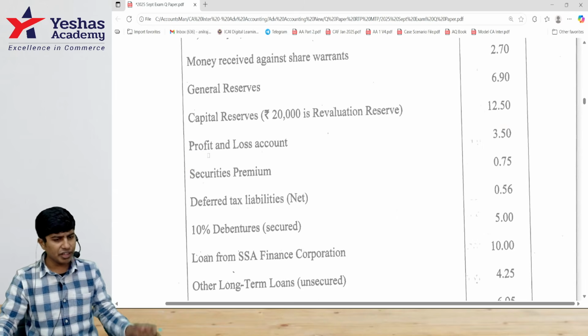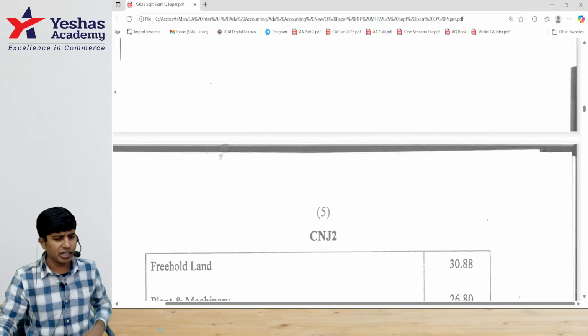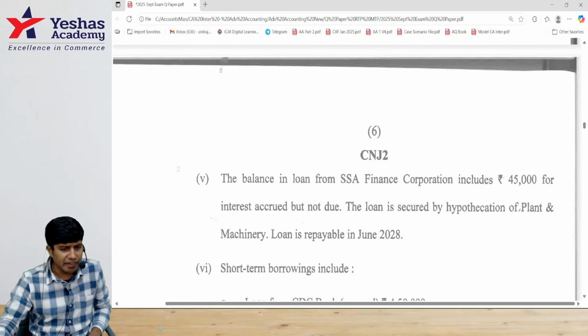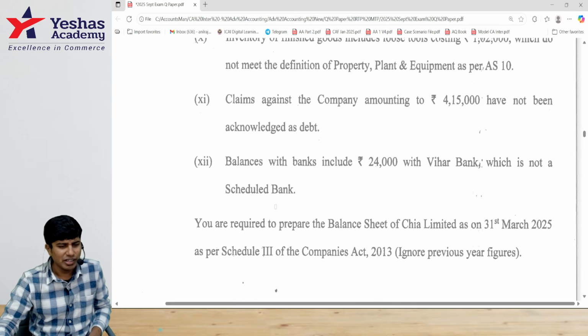Okay. What have they given? Trial balance, debit, credit, bifurcation. They haven't given it separately. They've given it together. At the end, if you observe, they have too many adjustments, but it's all easy. Don't worry. They've asked you to prepare only the balance sheet of Chia. They have not asked you to do the statement of profit or loss, but only the balance sheet.